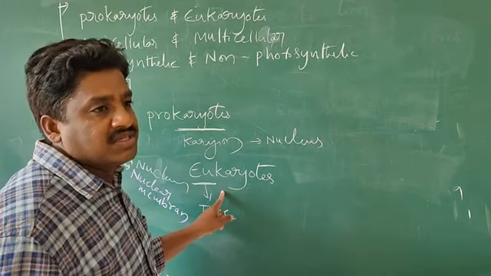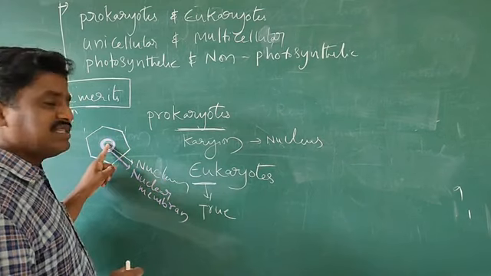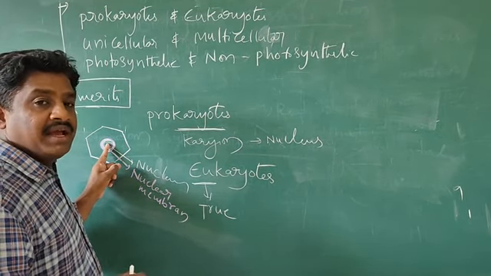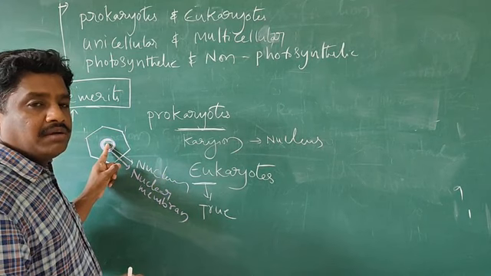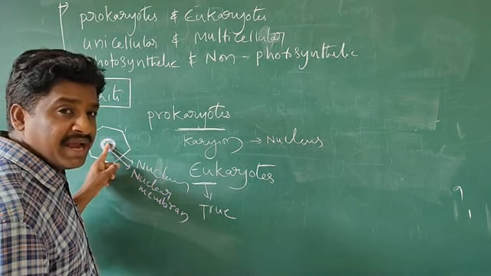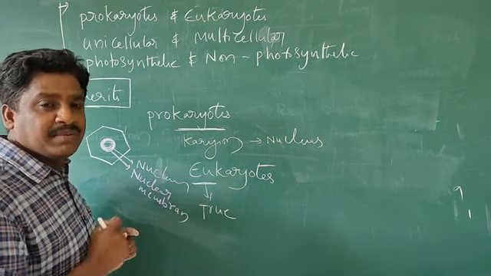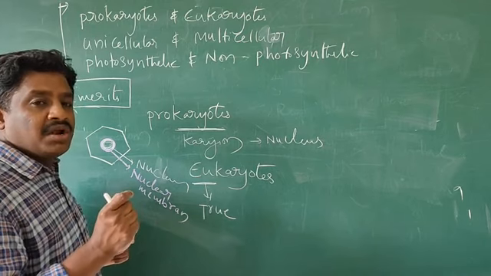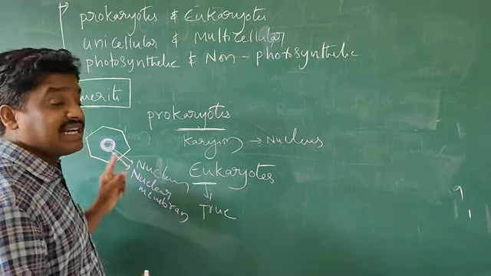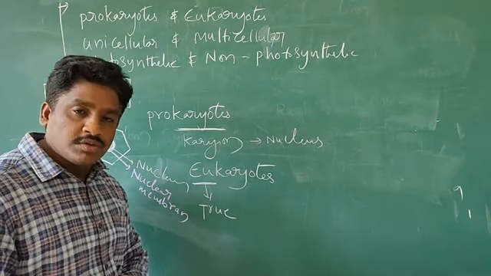Eukaryotic organisms. Prokaryotes means the nucleus is not surrounded by any membrane. That means the nucleus is not bounded by any membrane. Such a kind of organisms we call prokaryotes.